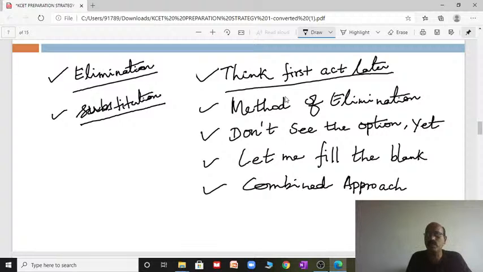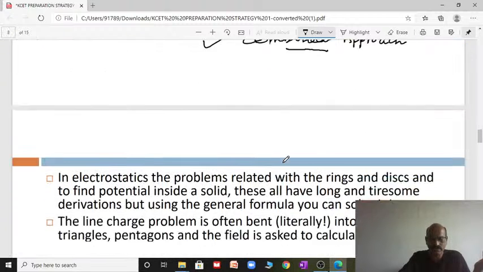This method will give you almost accurate answers. Especially for objective type physics, you can use these methods, and it will be very, very helpful for you people. Now let us see some more points.